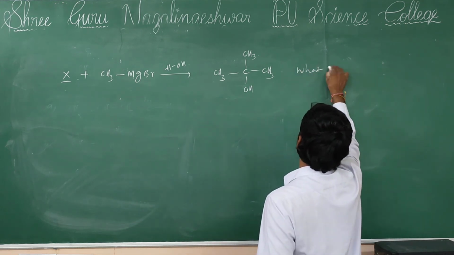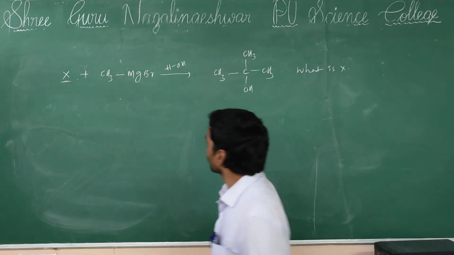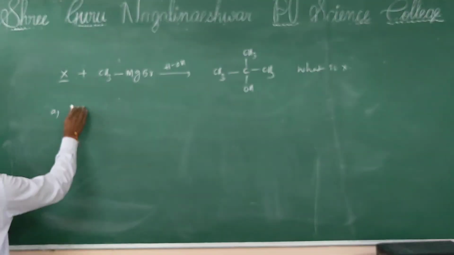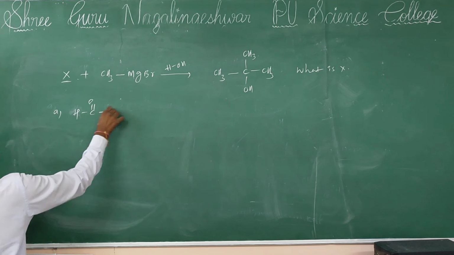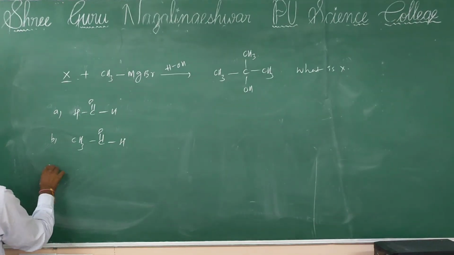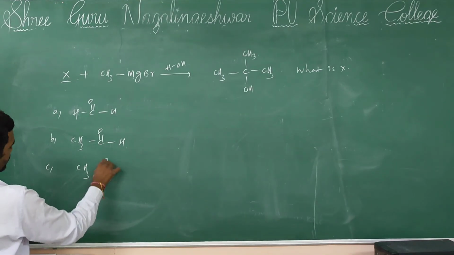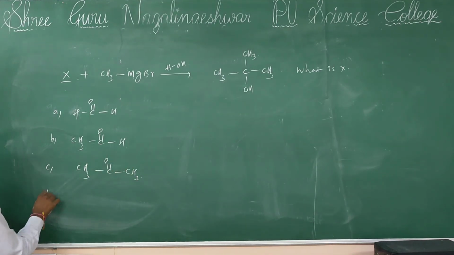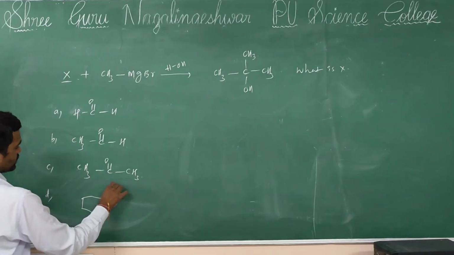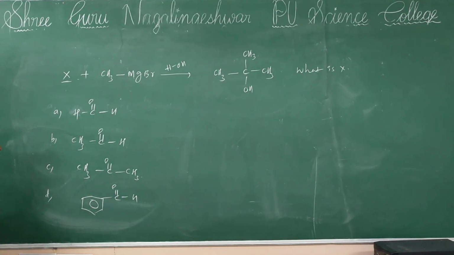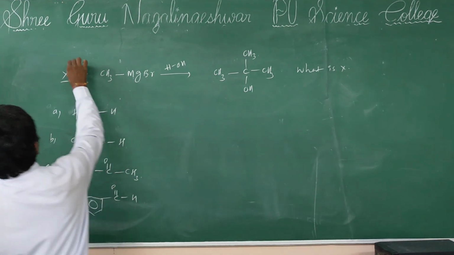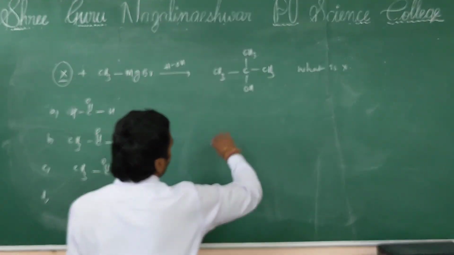So what is X? Okay. Your option A formaldehyde, B acetaldehyde, C acetone, option D benzaldehyde.